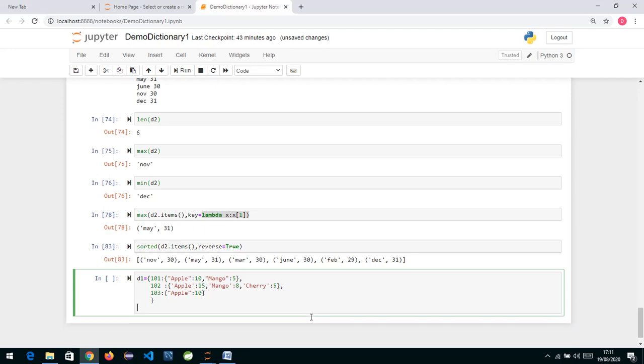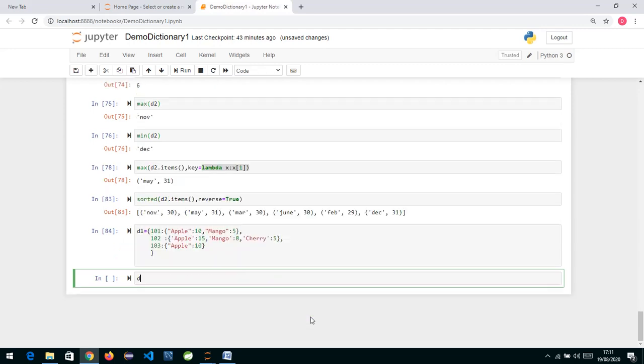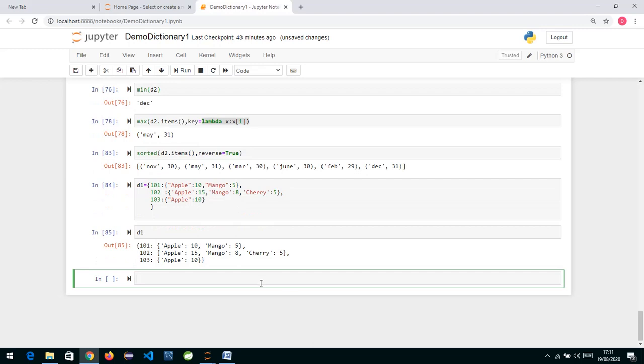Okay, so let me first finish creating this dictionary over here. So this is my dictionary. Now what we need to do, if this is the question, is for k, v, which I put over here.